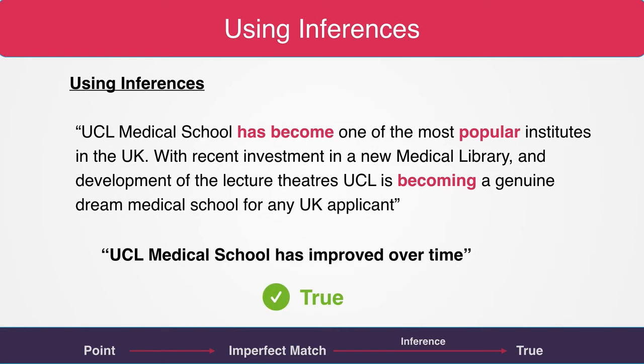The answer here again is true. Similar to the last question, this is an imperfect match. The passage doesn't explicitly state that UCL has improved considerably over time, but it is very likely based on the information. The passage says UCL has become one of the most popular schools and it's becoming a genuine dream. And it says with recent investment. Therefore, it's showing that it has changed over time. And the answer can be true.